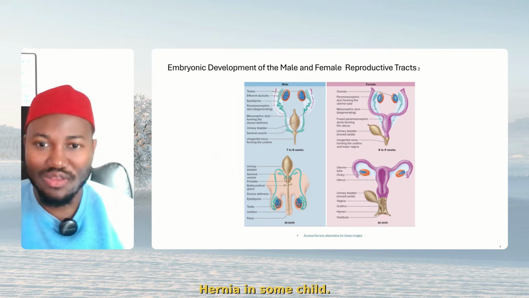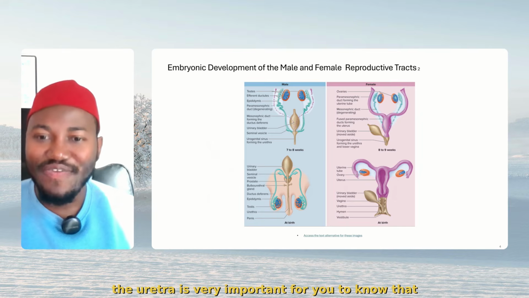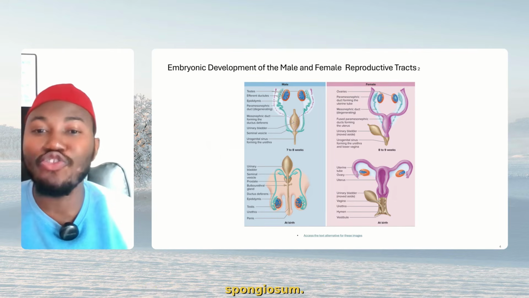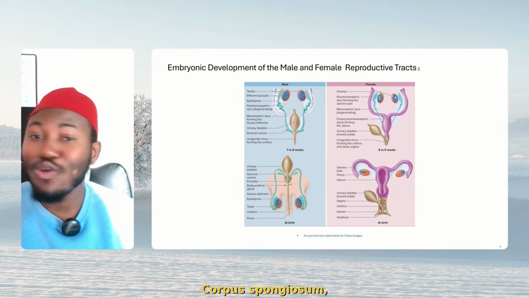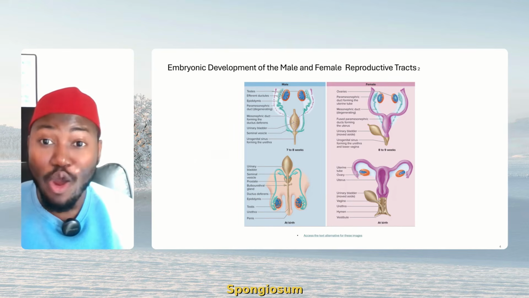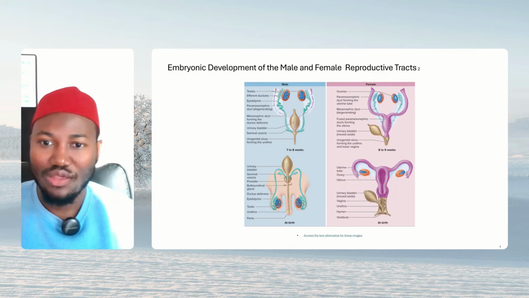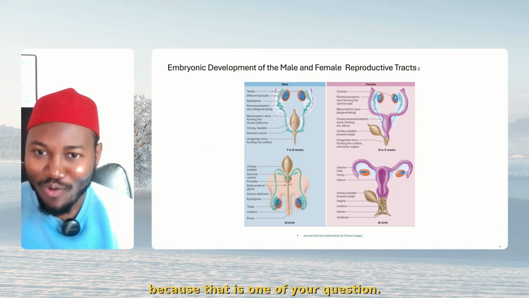Hernia in some children. Now, it is very important for you to know that the penile urethra is enclosed by the corpus spongiosum. Corpus spongiosum, not cavernosum, spongiosum, like a sponge enclosing it. Bear that in mind, because that is one of your questions.